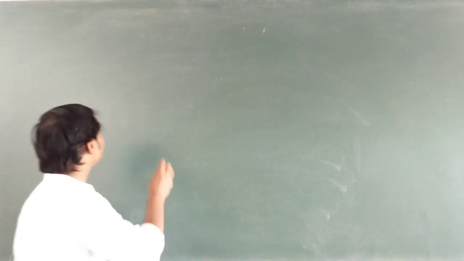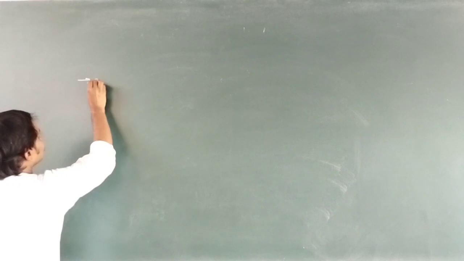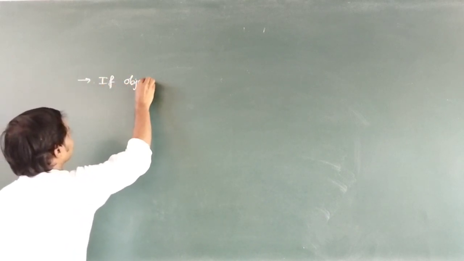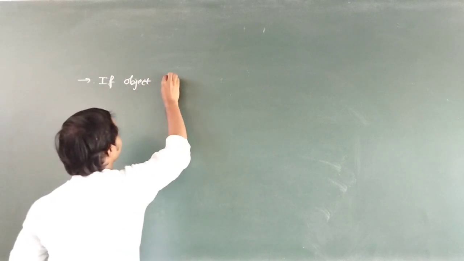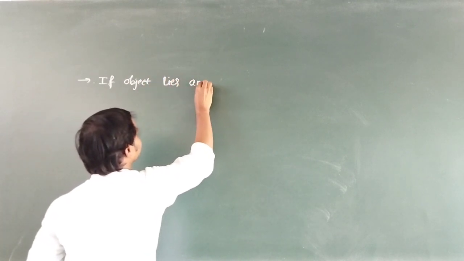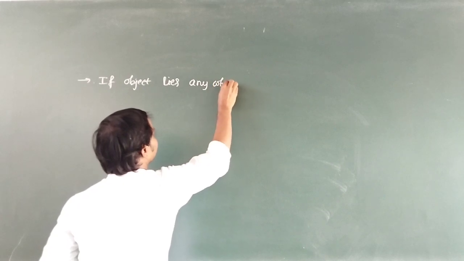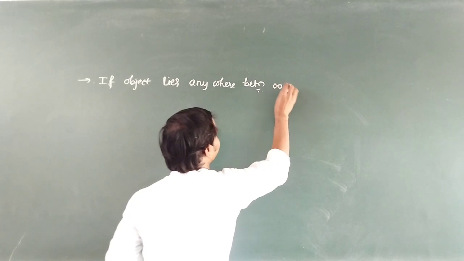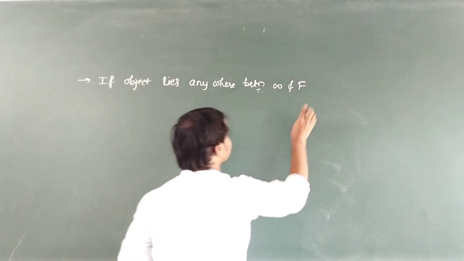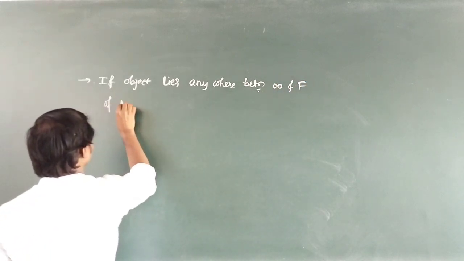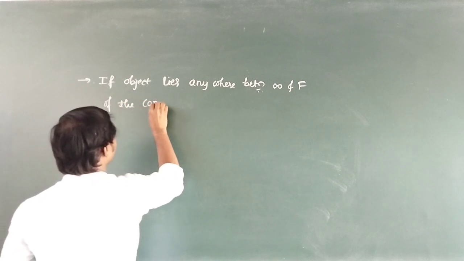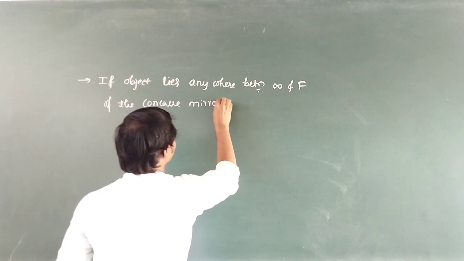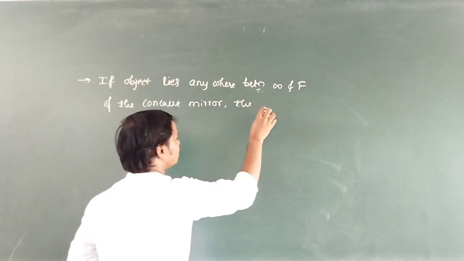So here, if the object lies anywhere between infinity and focus of the concave mirror, the nature of the image is real and inverted.